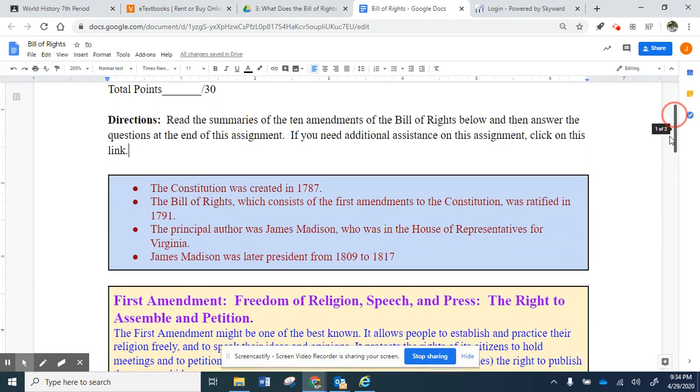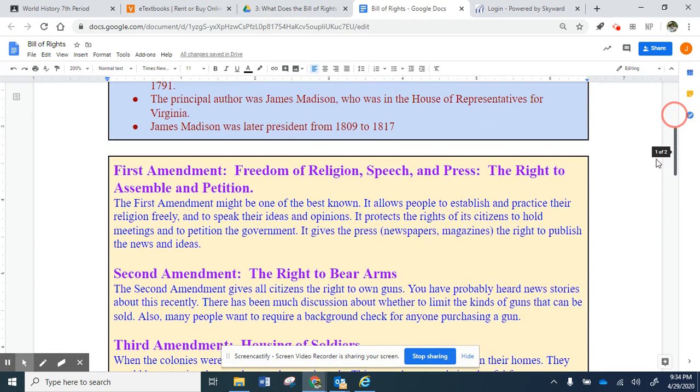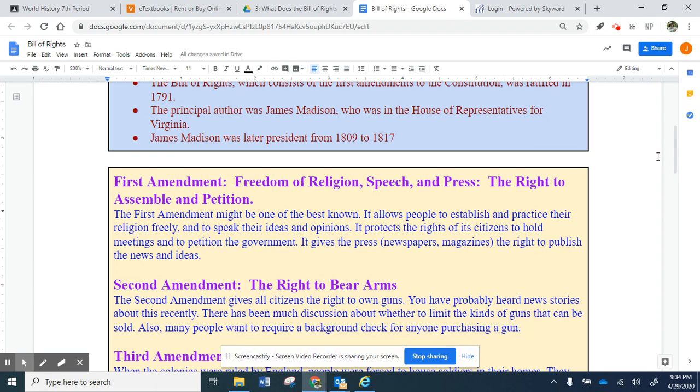Madison later became president. Alright, the First Amendment, probably the one you're most familiar with. This guarantees freedom of religion, speech, and press, the right to assemble and petition. The First Amendment might be one of the best known. It allows people to establish and practice their religion freely and to speak their ideas and opinions. It protects the rights of its citizens to hold meetings and to petition the government. It gives the press, newspapers, magazines, television news shows, the right to publish the news and ideas.